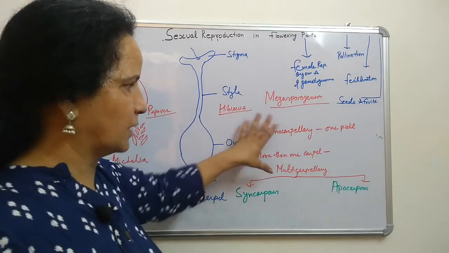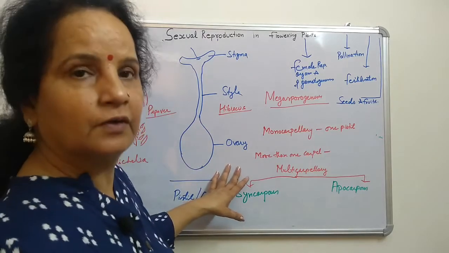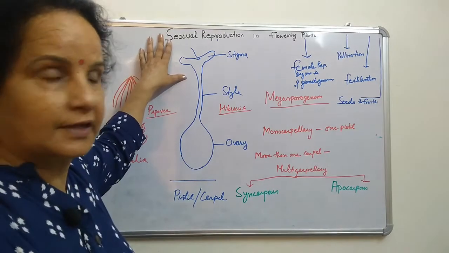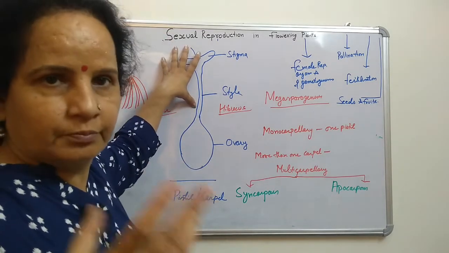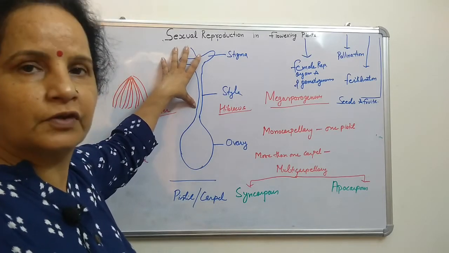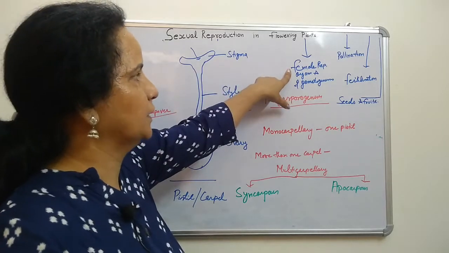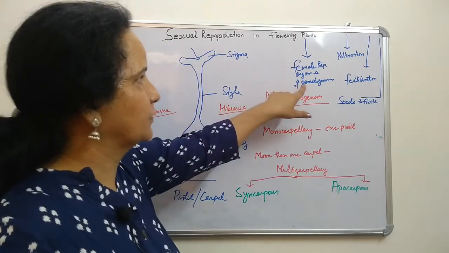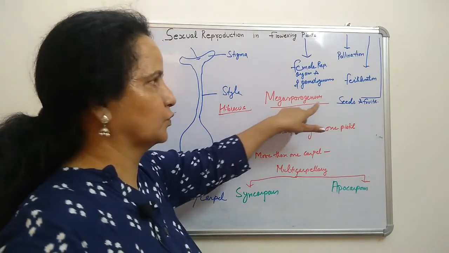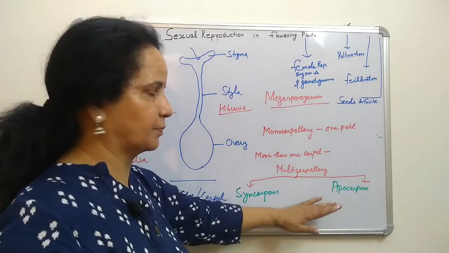Now this is a recap. We have done the flower, the reproductive organs, and seen the floral organs. Then we took the male reproductive organ and male gametogenesis, microsporogenesis. Then the female reproductive organ, and we have done that one. We will start from female gametogenesis, also called megasporogenesis. Till now, okay, revise that from your book.